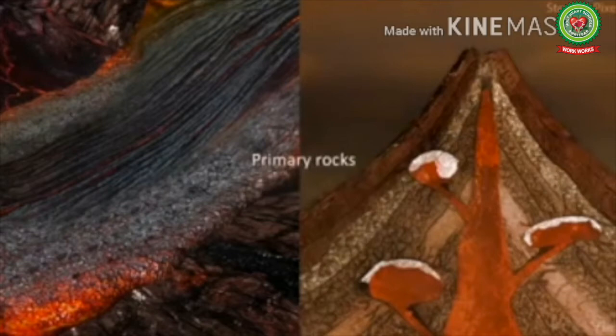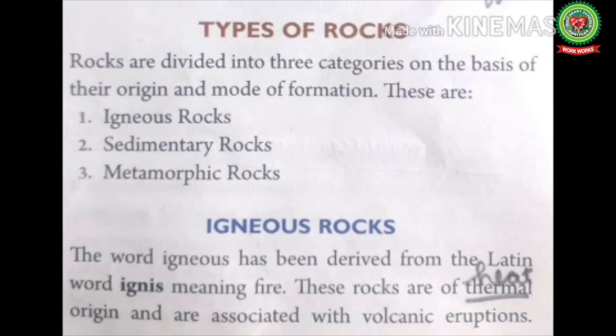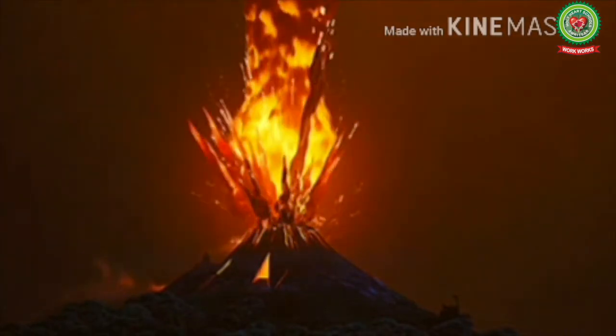Now students, let's start with our reading of the topic today. Types of rocks. Rocks are divided into three categories on the basis of their origin and mode of formation, means how they are formed. These are igneous rocks, sedimentary rocks, and metamorphic rocks. So let's start with igneous rocks. The word igneous has been derived from the Latin word ignis, means fire. These rocks are of thermal origin. Thermal means heat, and are associated with volcanic eruption.